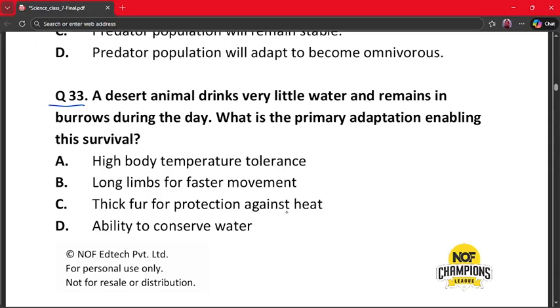Ability to conserve water. The correct answer is option number D, because desert animals conserve water. They drink very little water. This helps survival. So option D is the correct answer.